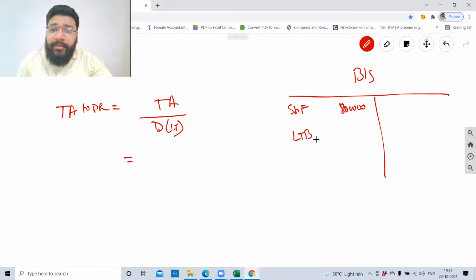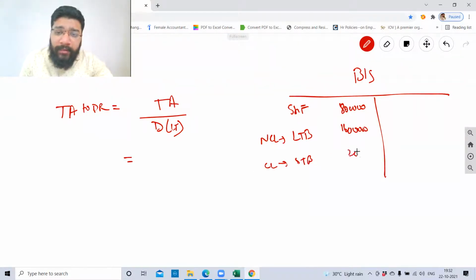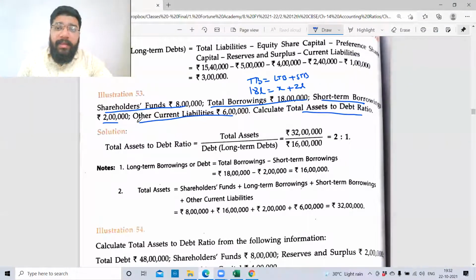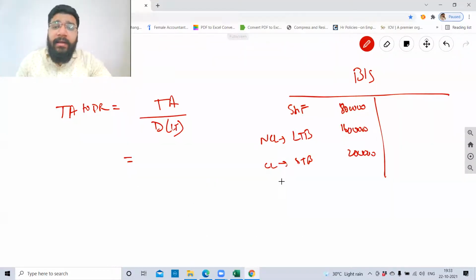So long term borrowing, that is non current liability, is 16 lakh. And your current liability, that is short term borrowing, is 2 lakh. Then if I read the question further, they have given other current liability, which means in the current liability, apart from short term borrowing, we have other current liability of 6 lakh rupees.